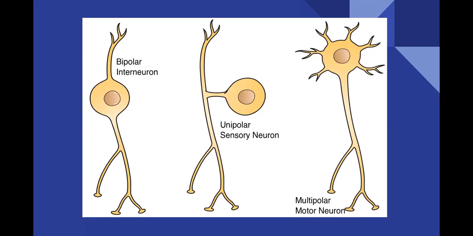And motor neurons, they will send signals from brain to body parts. And some mixed neurons will be there. Mixed neurons, they will send the signals in both directions. That means they will send signals from body parts to brain and from brain to body parts. So in both ways they can send the signals. Such type of neurons are called mixed neurons.